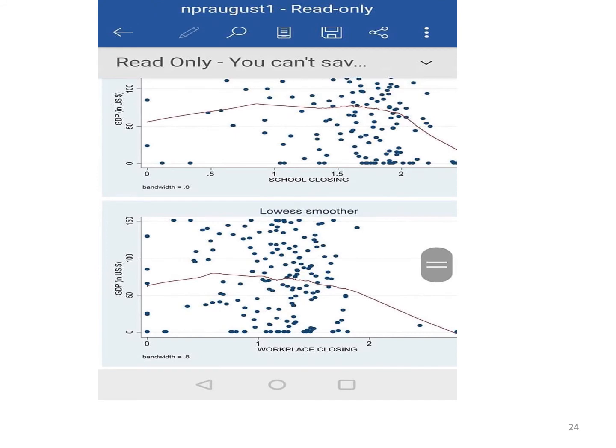You can see what school closing does, what workplace closing does. The evidence is very clear. It affects the livelihoods. It affects the GDPs.